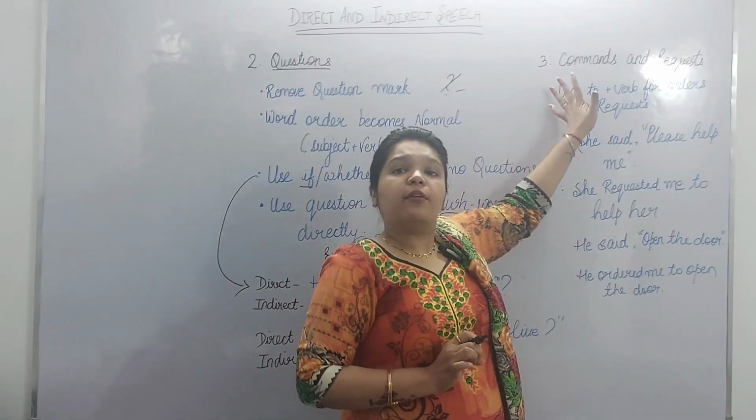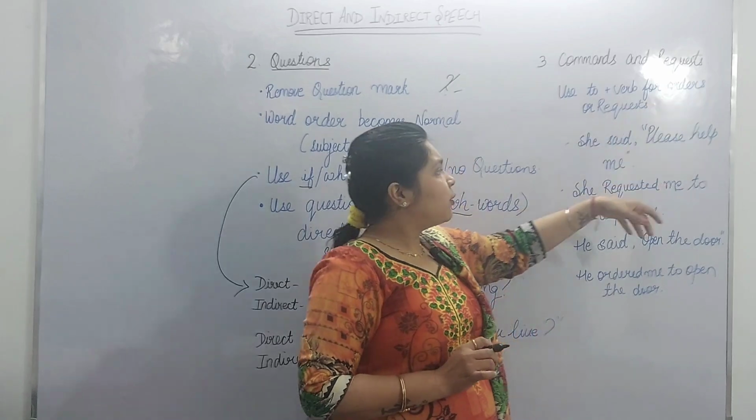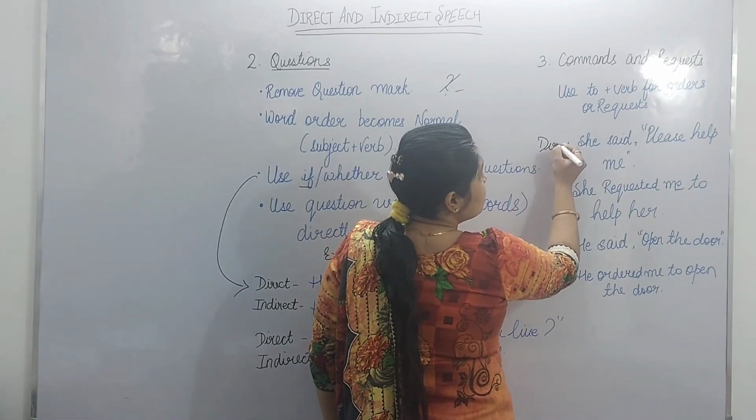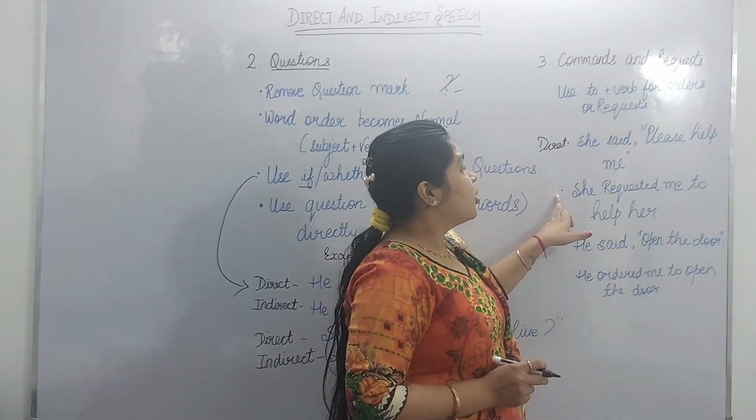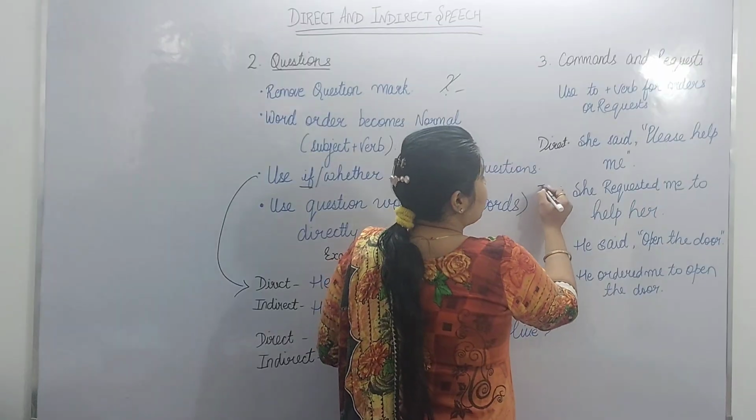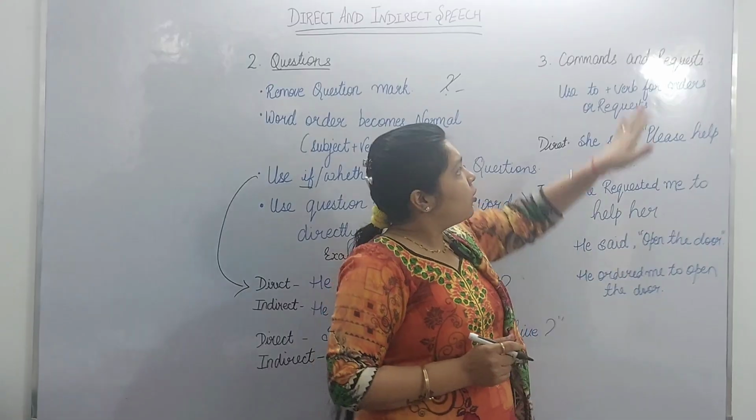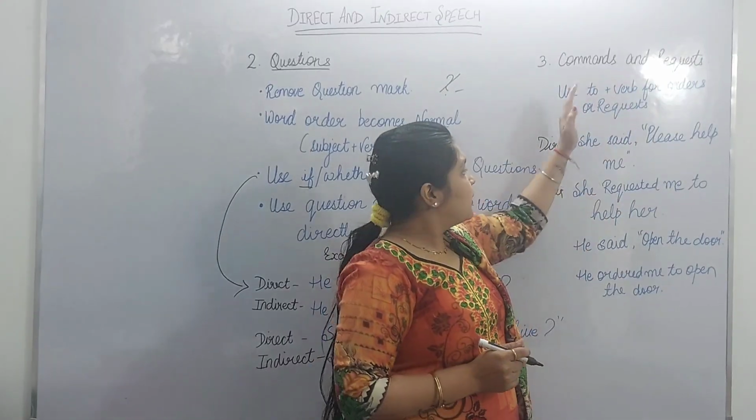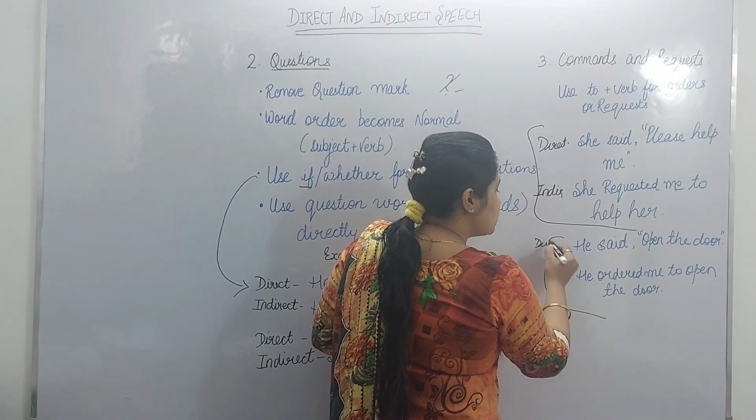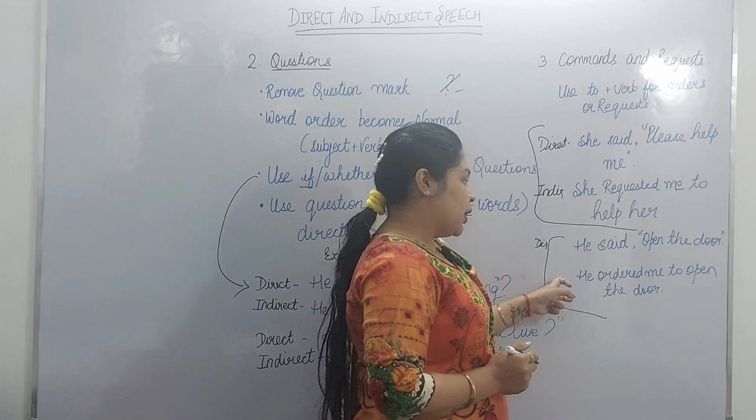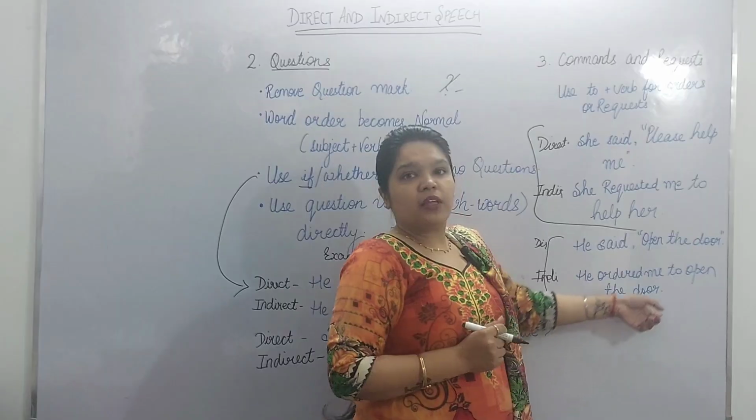Now for commands and requests, we use "to" plus verb for orders or requests. See, this is the direct speech. She said, "Please help me." Direct speech, quotation marks are there. Now, when I have to change into indirect speech, I say she requested me to help her, because this is the form of a request. So this was the request. Now this is an order. For this direct speech, he said, "Open the door." In indirect speech, I'll say he ordered me to open the door.